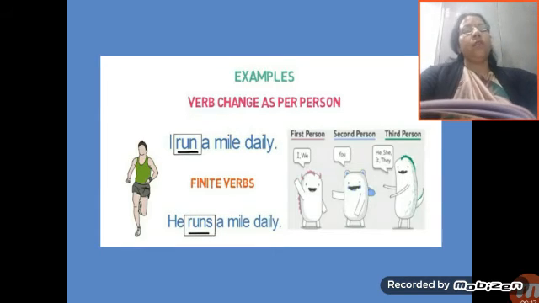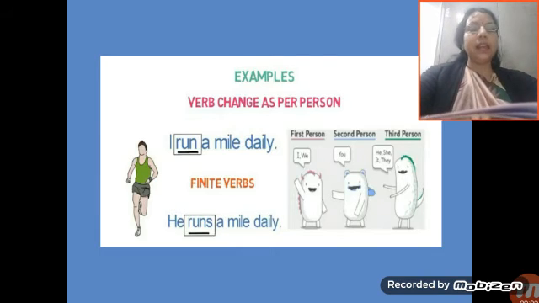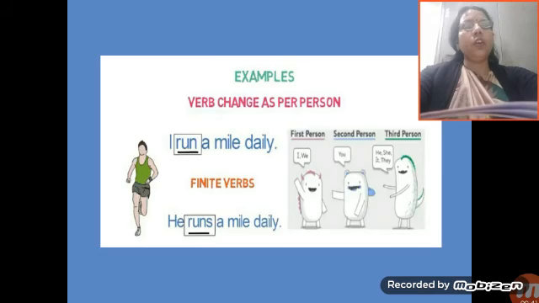So we have studied, I repeat again, what is a phrase? A group of words that convey some sense but not complete sense is called a phrase. A phrase does not have a subject. So the group of words which does not have a subject and a finite verb, that is the phrase. That's how you can recognize the phrase. Now look here.